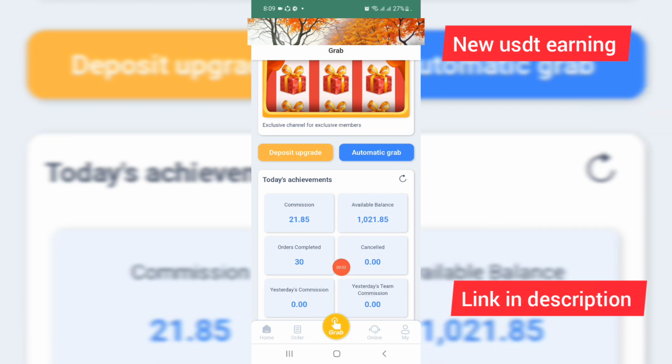And friends, you can check this. I have completed 30 tasks, and you can check this. My daily commission is in USDT.